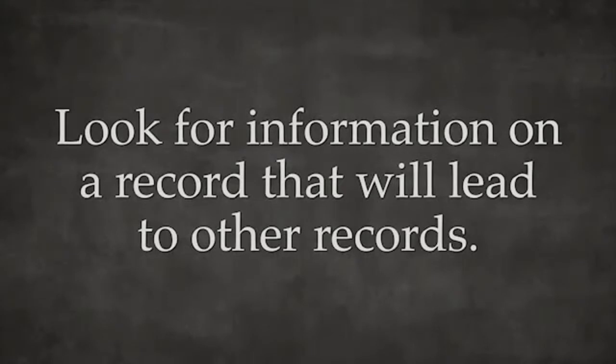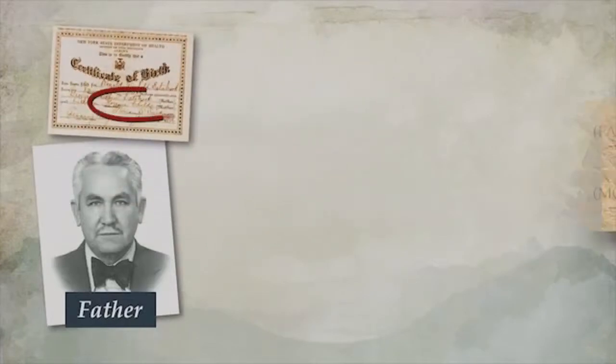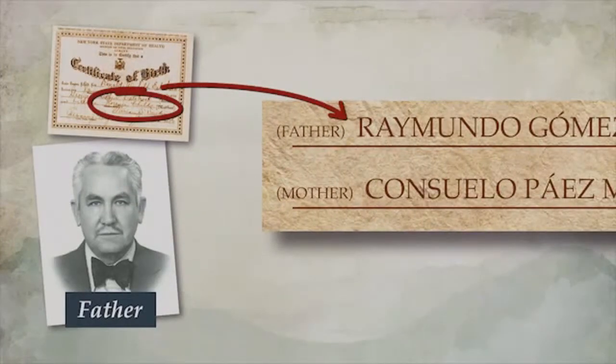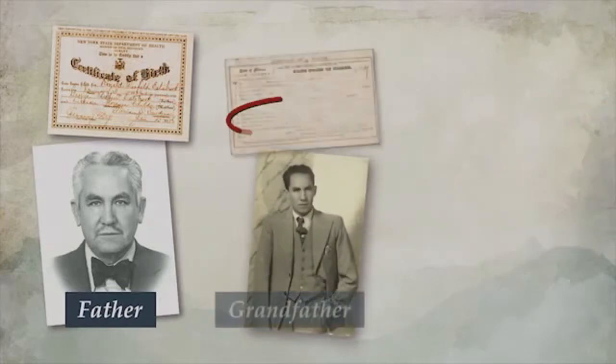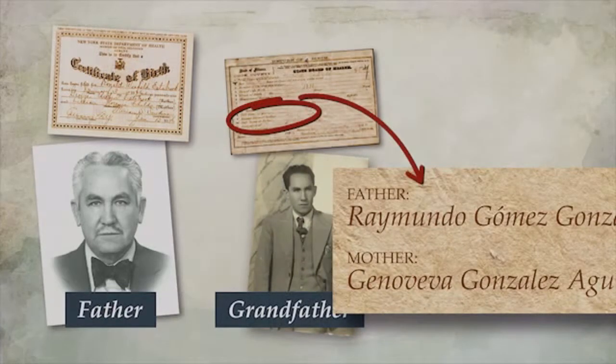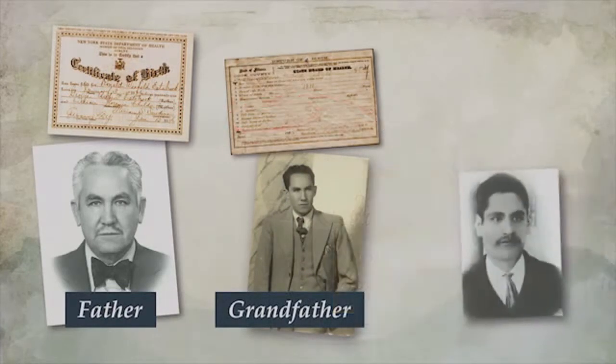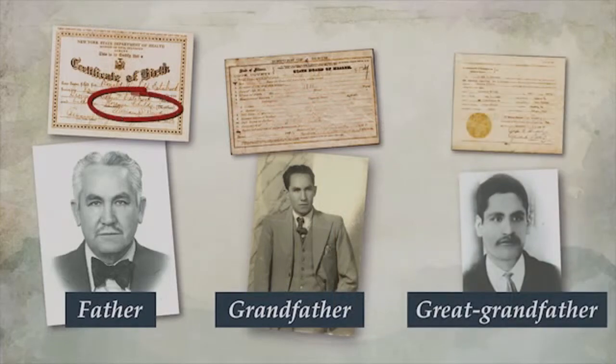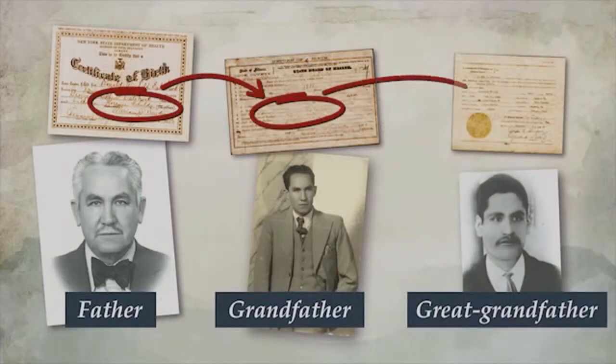The second principle is to look for information on a record that will lead to other records. For example, you can look on your father's birth record to find your grandfather's name listed as a parent. Then you can find his birth record, where you can discover the name of your great-grandfather. This process of looking for information on one record that leads to another is a key strategy in preparing a family history.